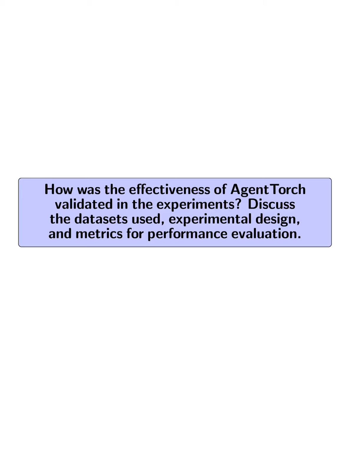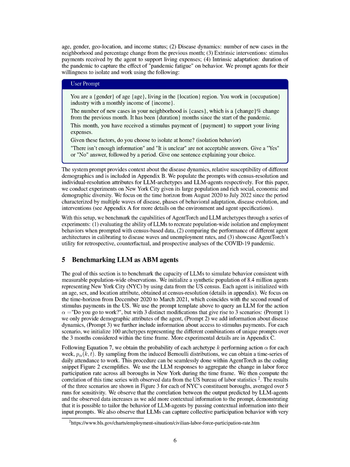How was the effectiveness of AgentTorch validated in the experiments? Discuss the datasets used, experimental design, and metrics for performance evaluation. The effectiveness of AgentTorch was validated through a series of experiments focused on simulating behaviors related to isolation and employment during the COVID-19 pandemic in New York City, utilizing a synthetic population of 8.4 million agents initialized with census data.